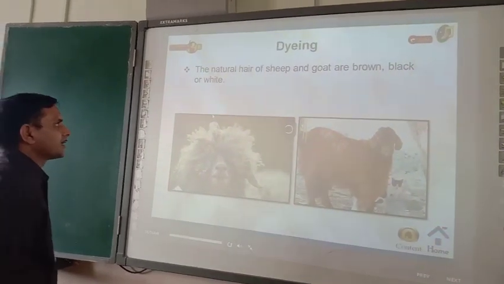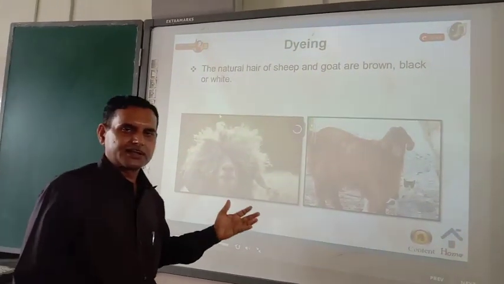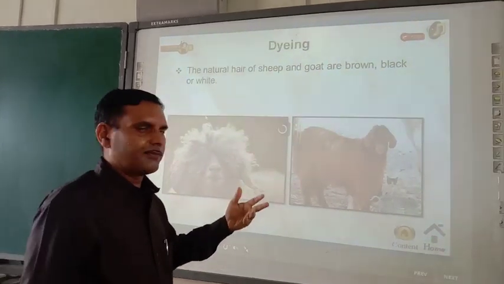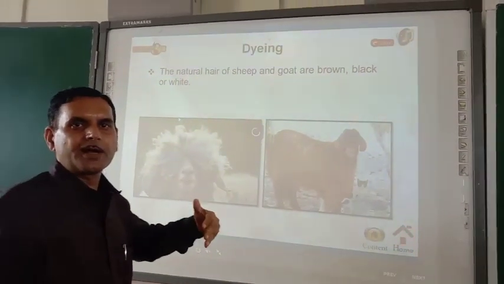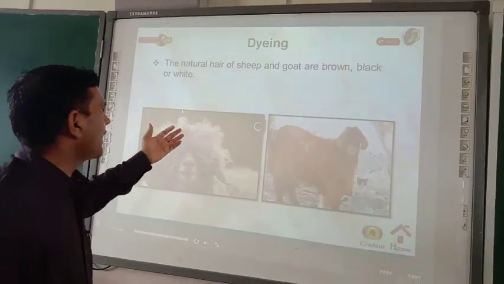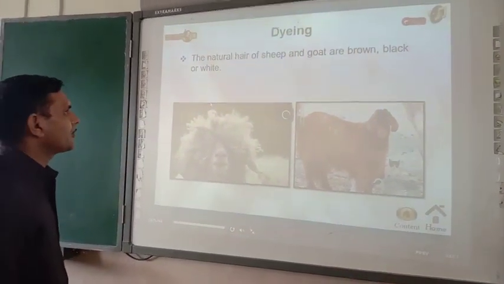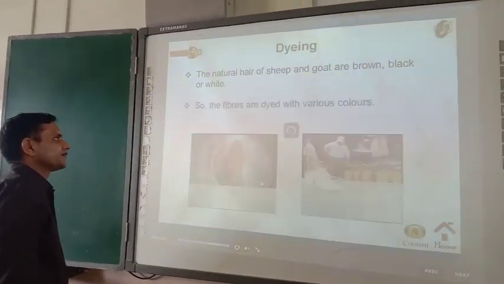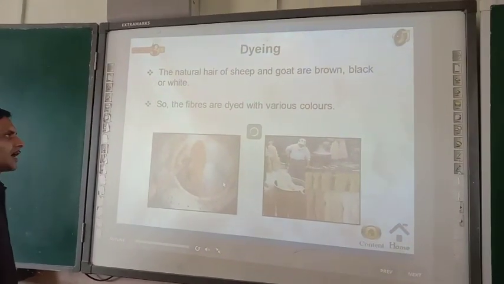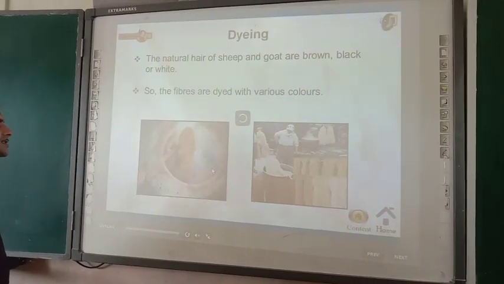Now dyeing. As you know, fibers of different colors are available in the market. So before coming into the market, they are dyed. The natural hair of sheep and goat is brown, black or white. So the fibers are dyed with various colors.